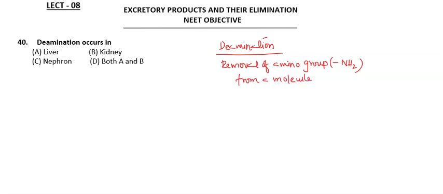This removal of amino group from a molecule is what we call deamination, and it occurs primarily in the liver. However, it can also occur in the kidney. So in kidneys also the deamination process takes place.